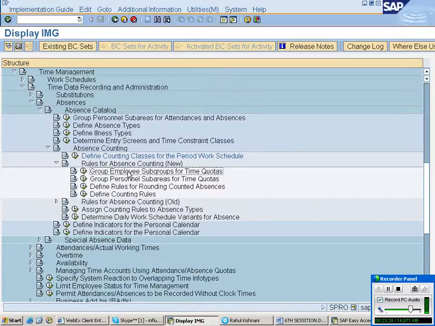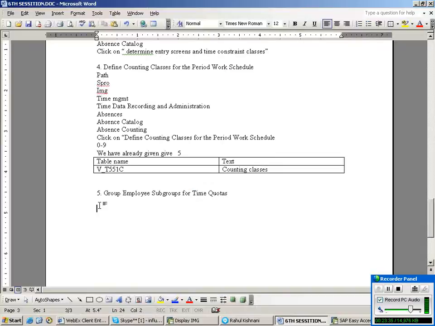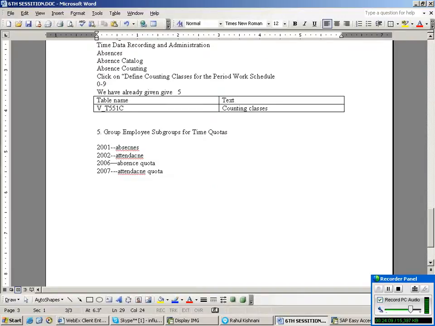Group employee subgroups for time quotas. Time quotas, I told that 2001, 2002, 2006, 2007 are called time quotas. What is 2001? 2001 is nothing but absences. 2002 is nothing but attendances. 2006 is absence quota. 2007 is attendance quota.